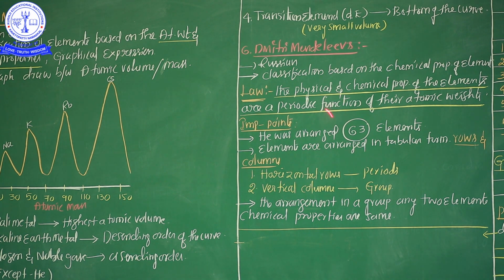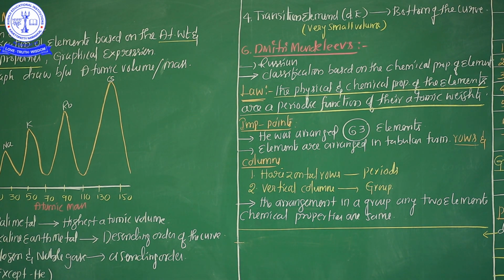See what the law is, Dmitri Mendeleev's law. See carefully: the physical and chemical properties of the elements are a periodic function of their atomic weights.